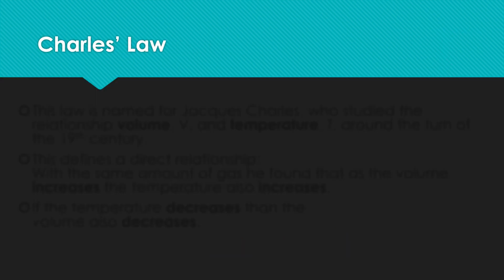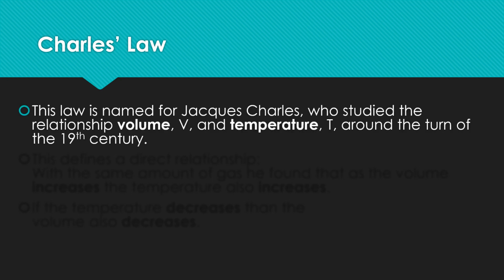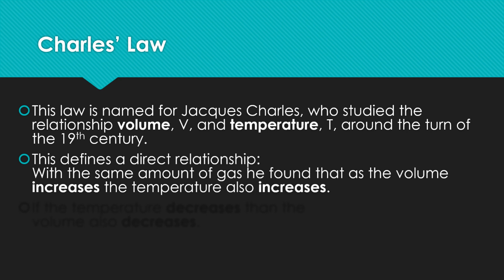The next law of gas is Charles' law. This law is named for Jacques Charles, who studied the relationship between volume and temperature around the turn of the 19th century, and this defined a direct relationship for the same amount of gas.